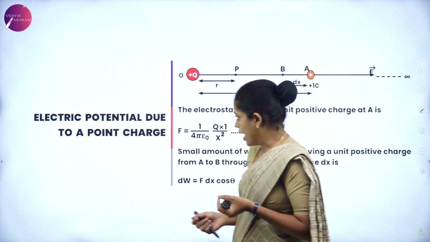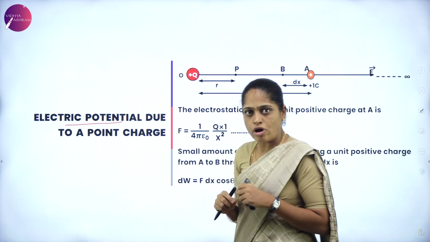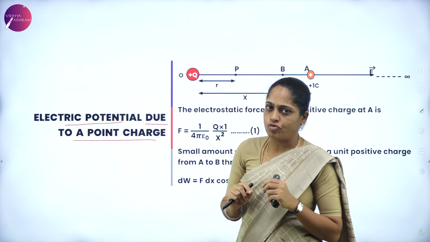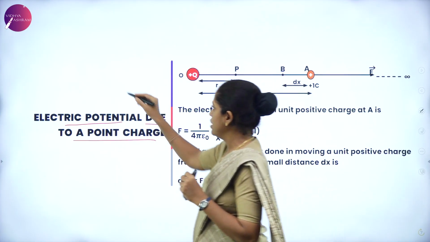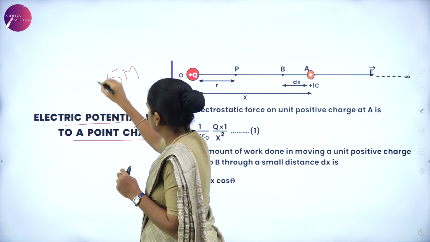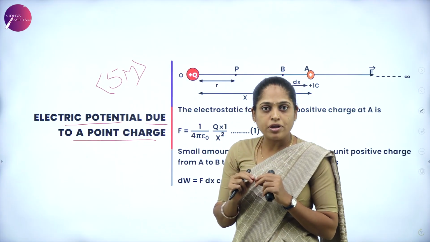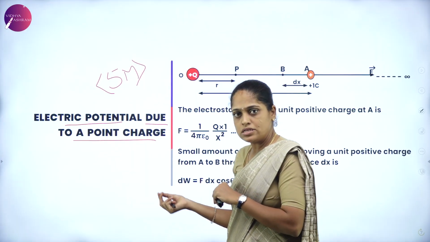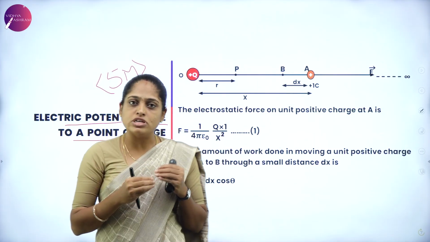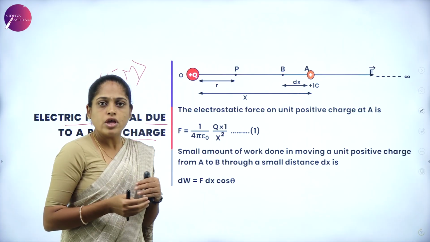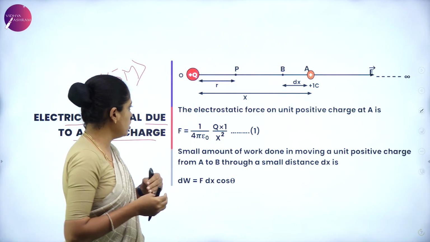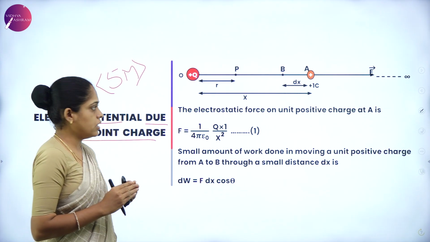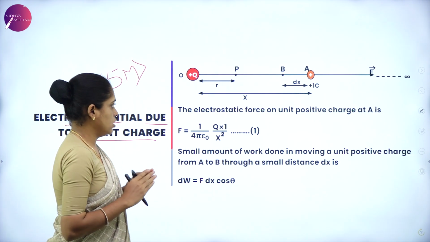Now let us derive the expression for electric potential due to a point charge, which is a very important 5-mark question. From this chapter, you will have one 5-mark question. That question might be this, and you know the mark distribution and weightage of this chapter, which we have discussed in the introduction. So this very important question you have to learn compulsorily. Please pay your attention.